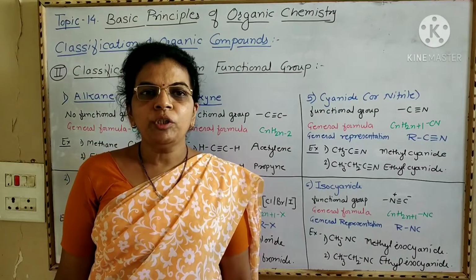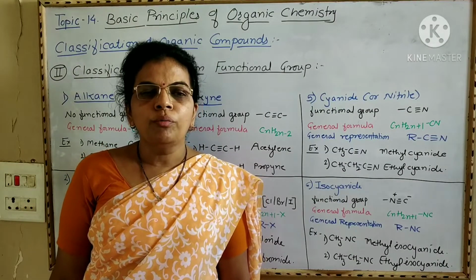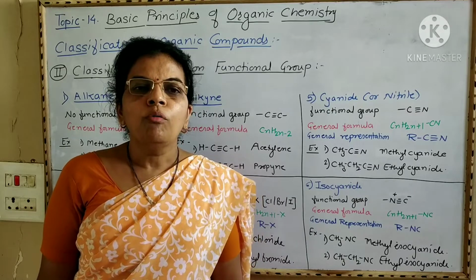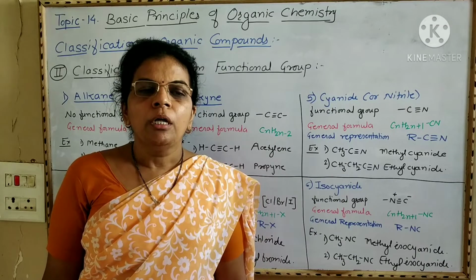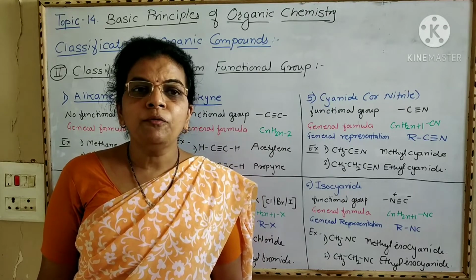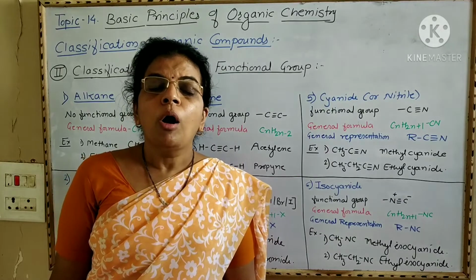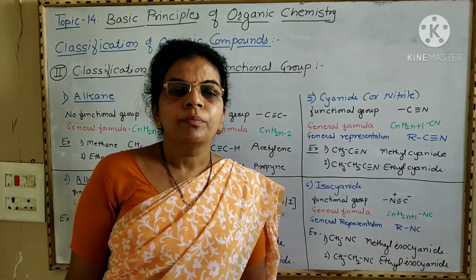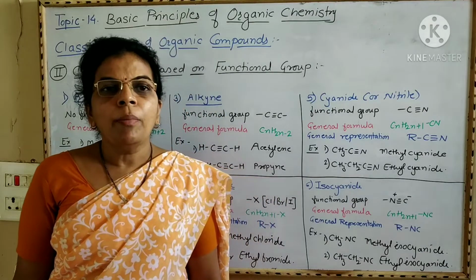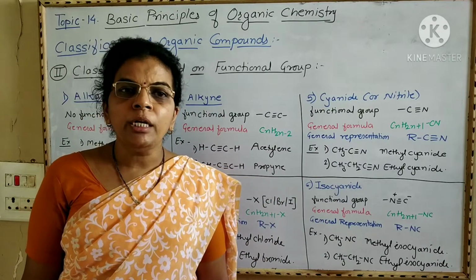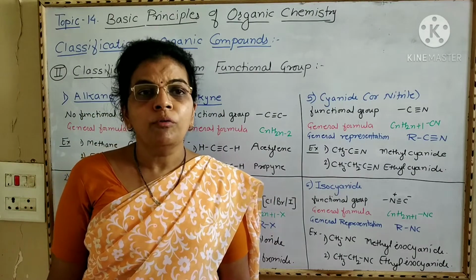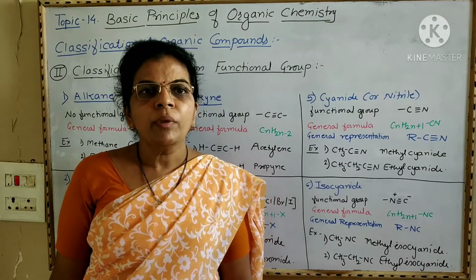We have seen what is meant by functional group, what is meant by alkyl group, what is meant by homologous series. Now we are going to see the classification of organic compounds on the basis of functional group. Here organic compounds are classified into various classes on the basis of functional group. We are going to see one by one.